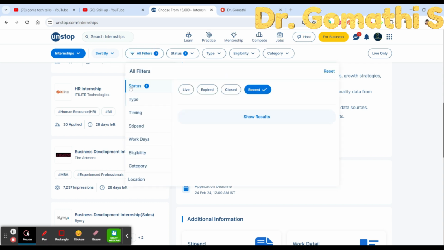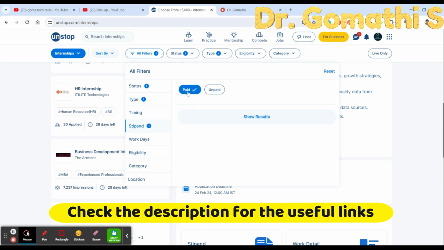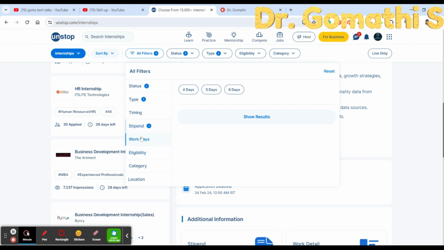Just go to the filter. You can see status, which is recent, leave it. Type: whether you want a virtual type, click on this virtual. Timing: if you are specific about part-time, you have to click here. Stipend: you have to check whether the stipend is paid or unpaid. If you want only the paid stipend, you have to check here. And then work days, like how many days you want to work.